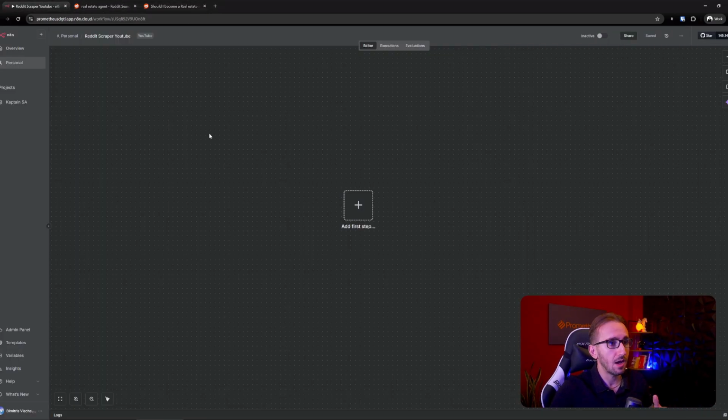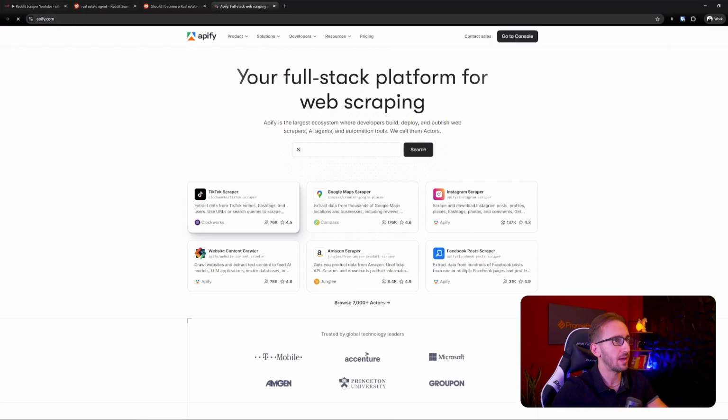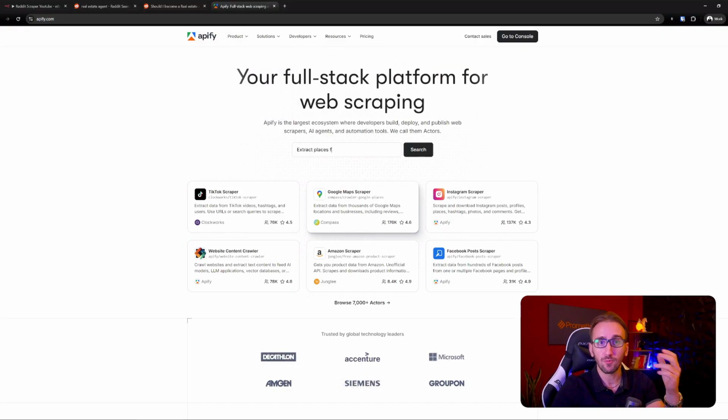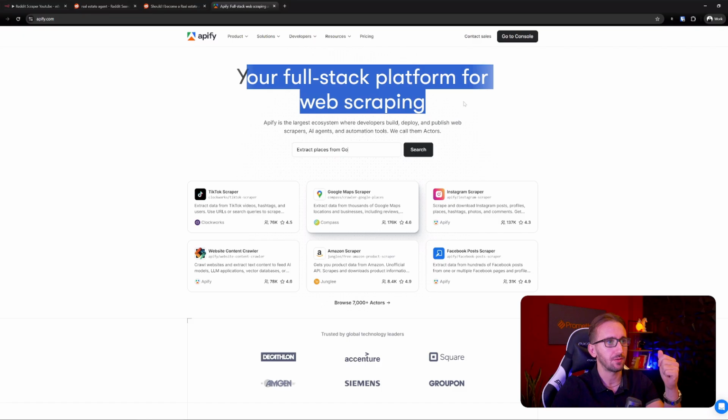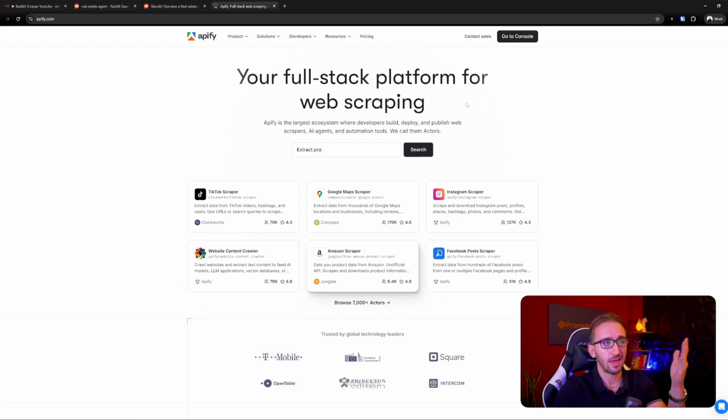But okay, how are we going to do this from n8n? It's very simple, but first we're not starting from n8n, we are starting from Apify. If you don't know, Apify is a platform for web scraping, as it says here on the title. This is not gonna be a full tutorial on Apify, but I'm gonna go through the basics just in case somebody that's watching it hasn't heard of Apify before.